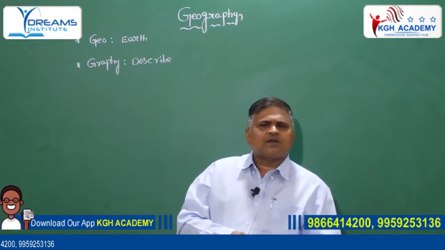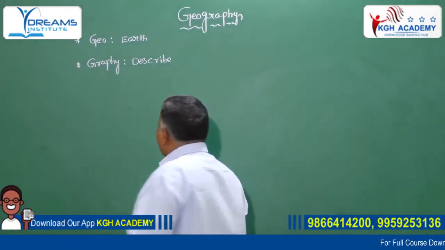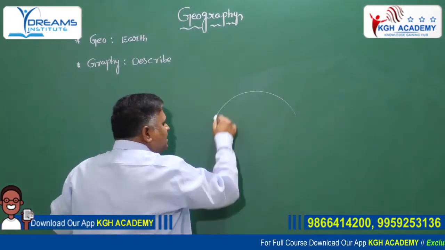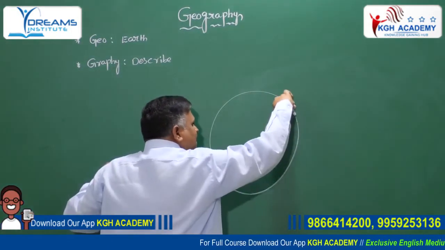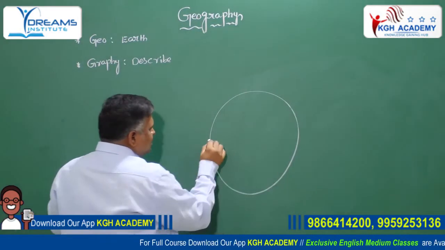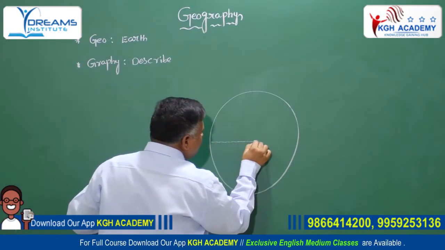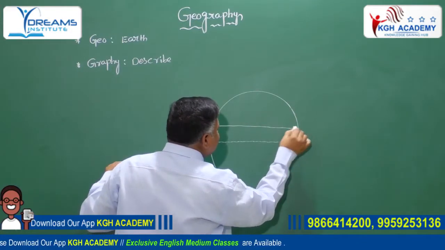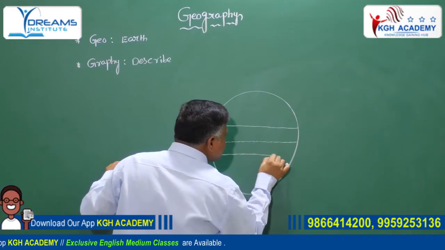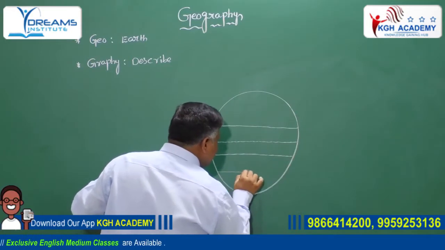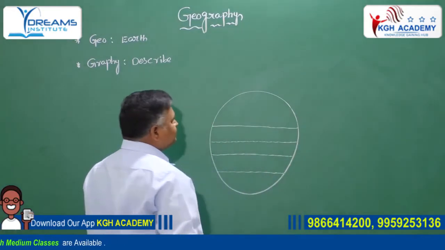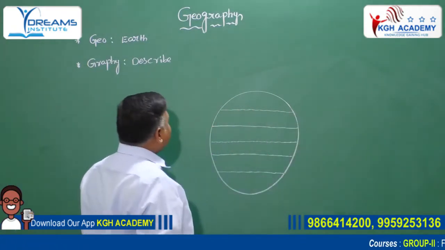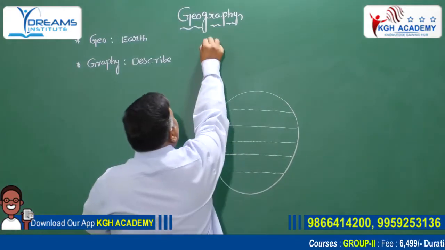What are latitudes? What are longitudes? Listen carefully. According to latitudes and longitudes, latitudes are parallel lines. So generally it is a globe.